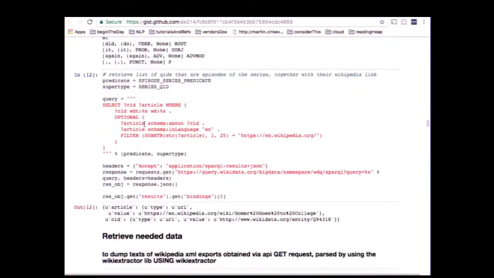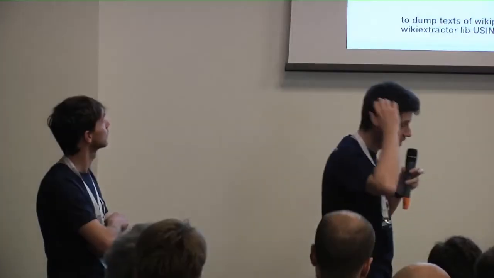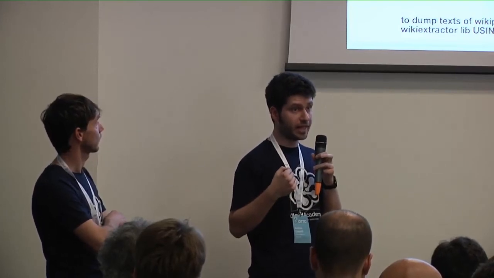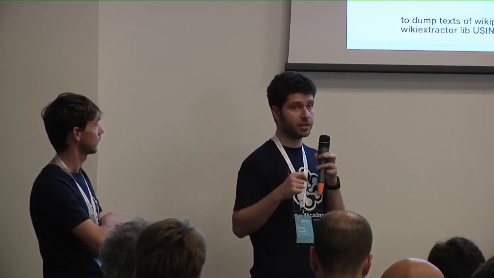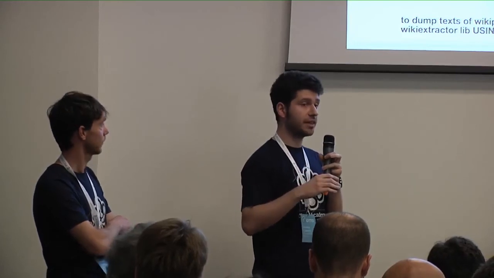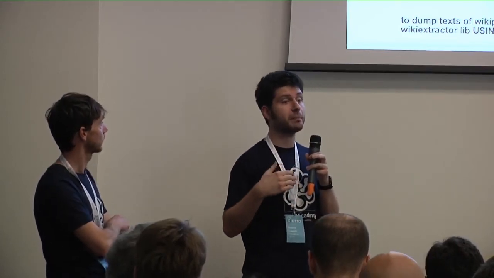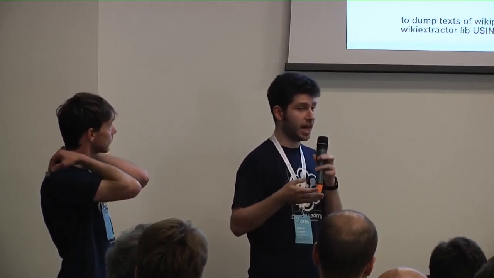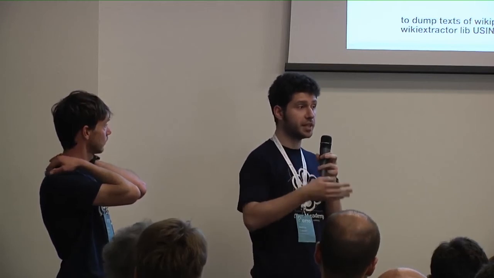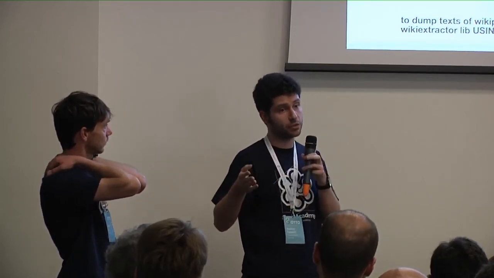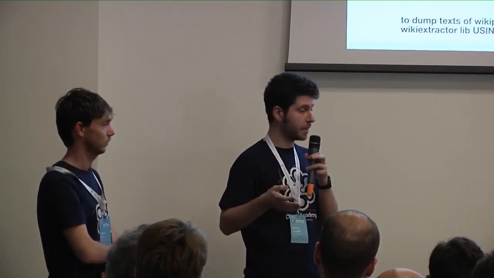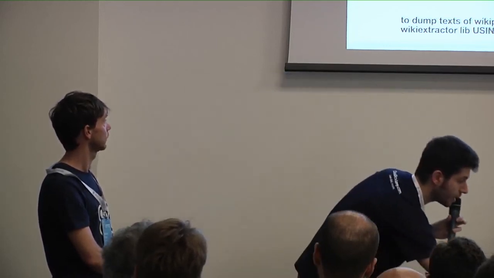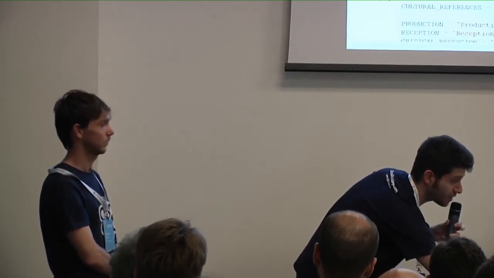So what we did was, at first, retrieve all Wikipedia IDs for a given series, not to get the characters, but to get the Wikipedia pages for the episodes of that series. After getting that, we had a list of Wikipedia IDs for those episodes that we could map back to the Wikipedia pages. And after this, we were able to retrieve all those pages with the text.